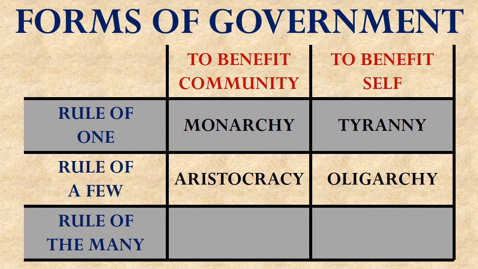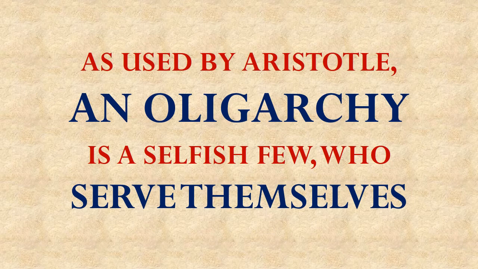A small group of rulers who seek to serve just their own desires were called oligarchia by Aristotle. The word means that the few command. That word has evolved into the term oligarchy that we use today. Aristotle's oligarchy used their power for their own selfish benefit, not to serve the common people.